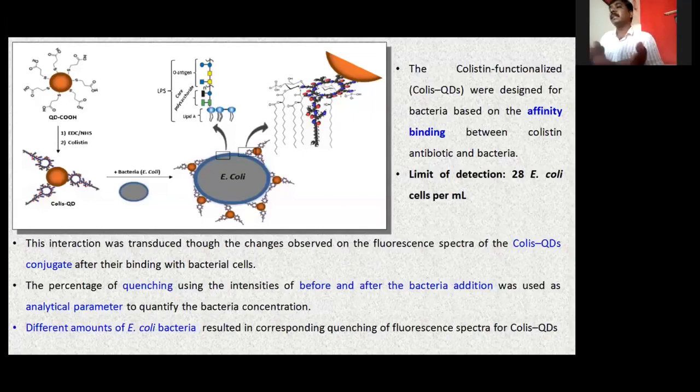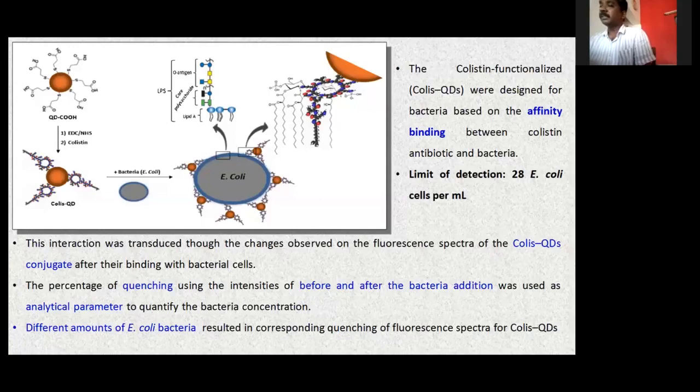The intensity also sometimes reflects the number of bacteria. When the Colis quantum dots encounter the bacteria, the quantity of bacteria present can be seen in terms of the intensity given out. This is the binding model for colistin with the LPS conjugate, which is basically a hydrophobic interaction between the carbon fatty acid side chain of colistin and the fatty acid, which is a major part of lipid A.